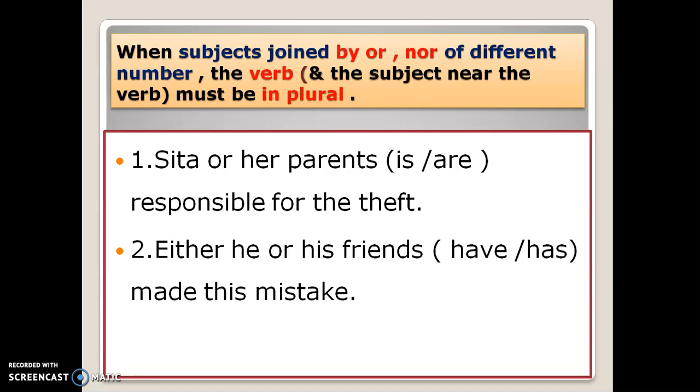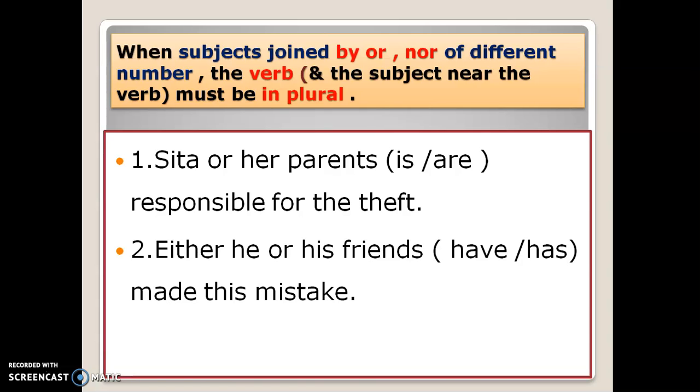But here you see, when subjects joined by or, nor are of different number, the verb must be plural. Number in the sense of singular, plural. Now in the first sentence you see, Sita is a singular subject. Her parents, plural subject. When or joins these two, definitely it will take a plural verb. In the same way, either he or his friends have made a mistake.